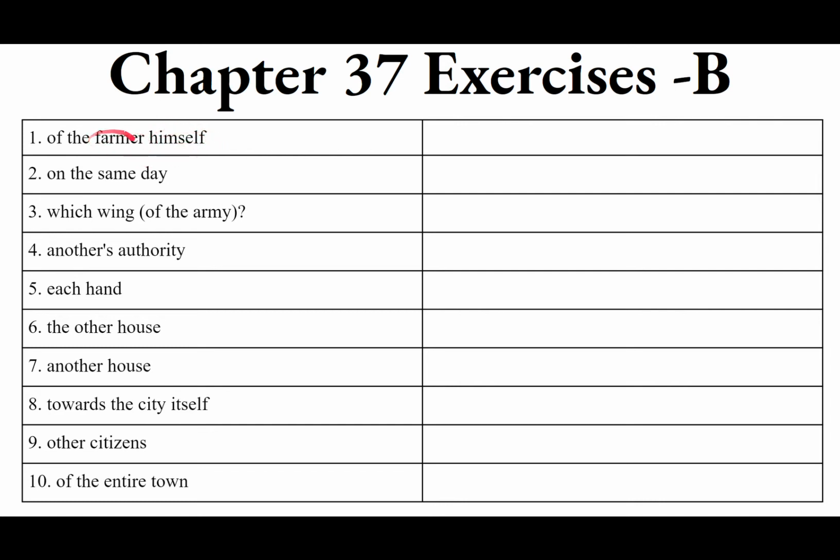It's modifying the noun farmer, so it's actually a pronoun acting adjectively. Of the farmer himself. Of the very farmer. So agricolae, and then himself, the intensive pronoun is ipse, ipsa, ipsum.